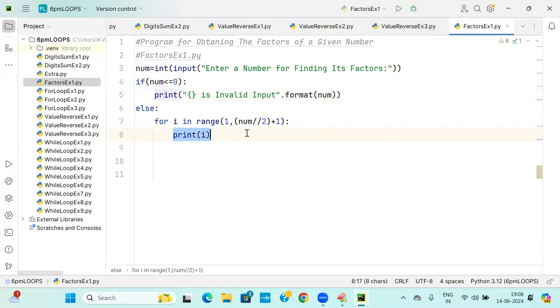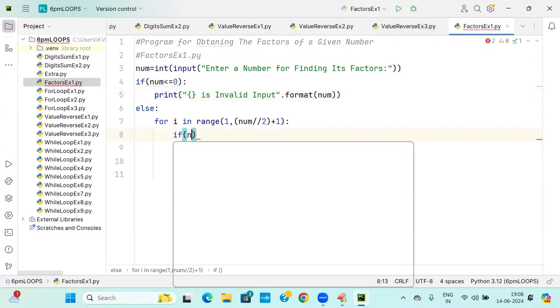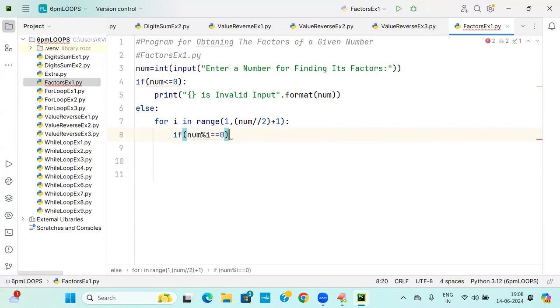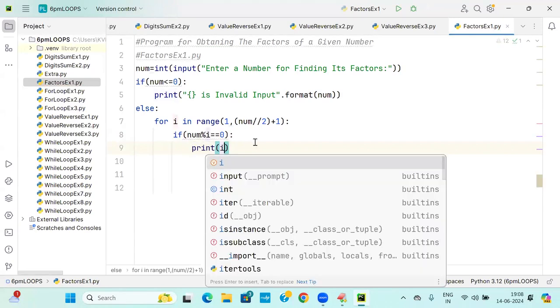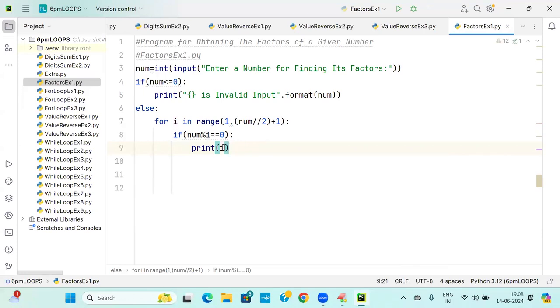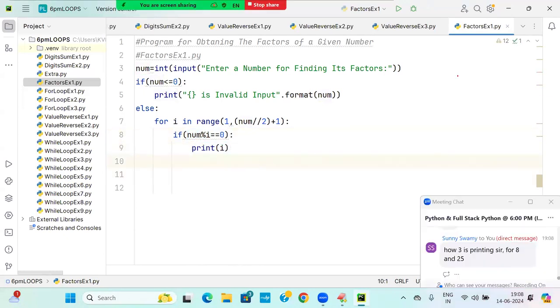Okay. Got it. Here I'll write one beautiful if statement. If NUM percentage I double equal to 0, what should I do? Print I. That I will become the factor or not? If it is not a factor, it is not printing.